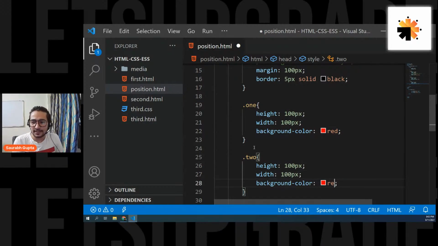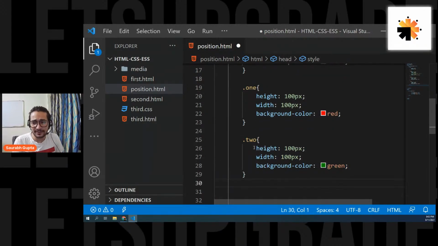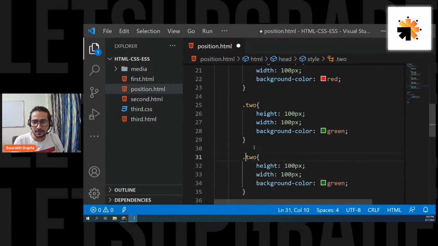Okay, now guys, let's move ahead. Let's make it green. And guys, for some time, please hold your doubts. Please ask your doubt at the end, everyone, because you will get confused if I keep explaining both things at the same time. I also understood that actually. Okay, so let's say blue.